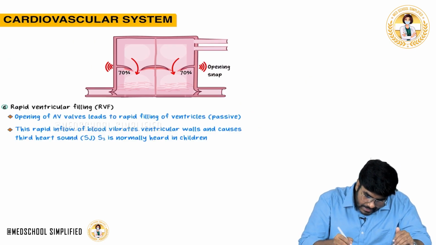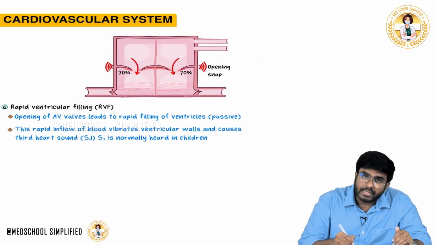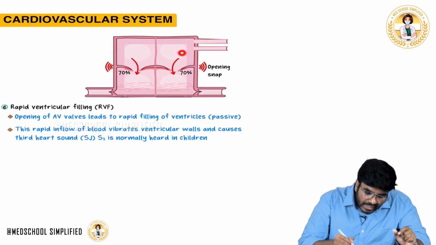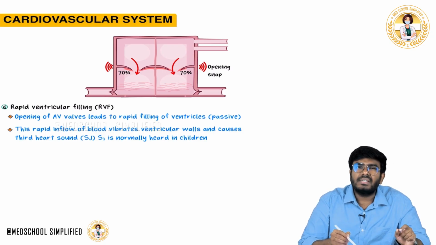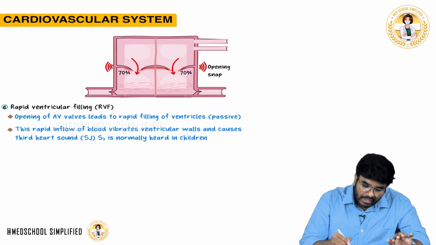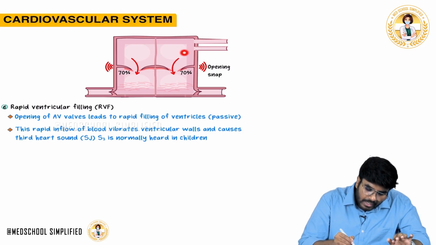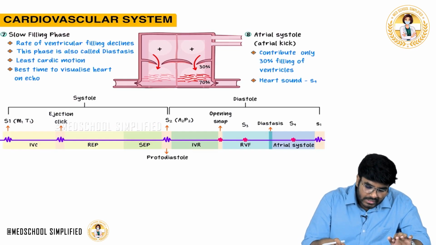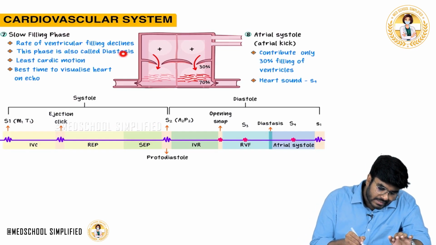For example, think like this. 70% immediately comes. Now some amount of blood will come directly. Some amount of oxygenated blood is coming from the lungs, and that small little amount of blood is directly falling into the ventricles. That's the slow ventricular filling. The oxygenated blood which is directly coming via the pulmonary veins is now directly falling into the ventricles. It's not accumulating in the atria. So this is called diastasis.